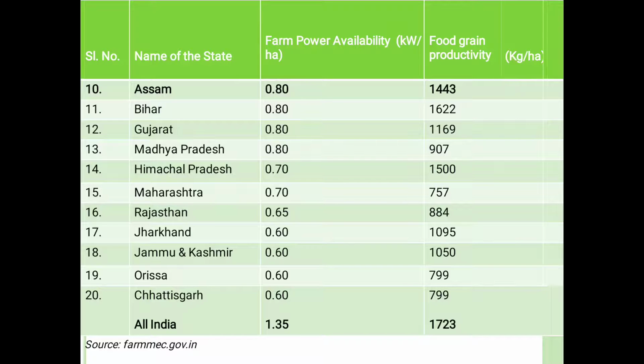That means if you take the average of all these states, up to 20, you get 1.35 kilowatt per hectare farm power availability in India. In the case of food grain productivity, it is in the range of 1723 kg per hectare.